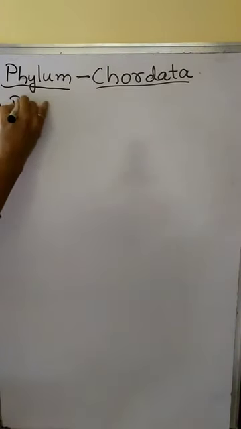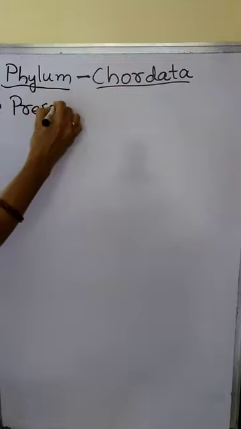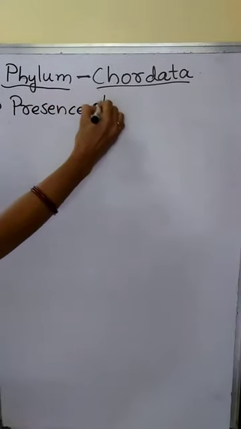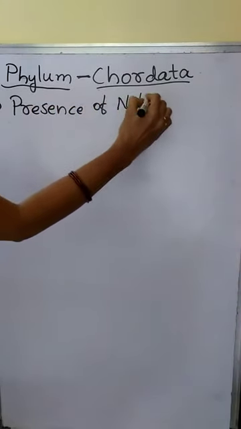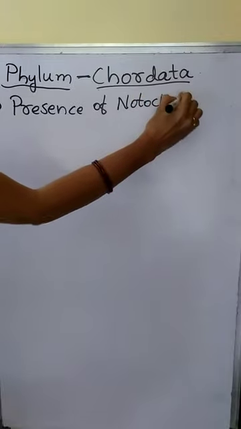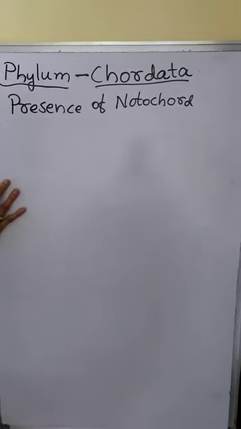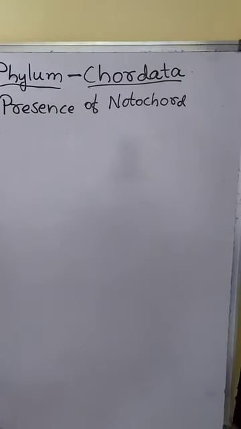Phylum Chordata includes organisms having a notochord. Presence of notochord is one of the important characteristic features of chordates.